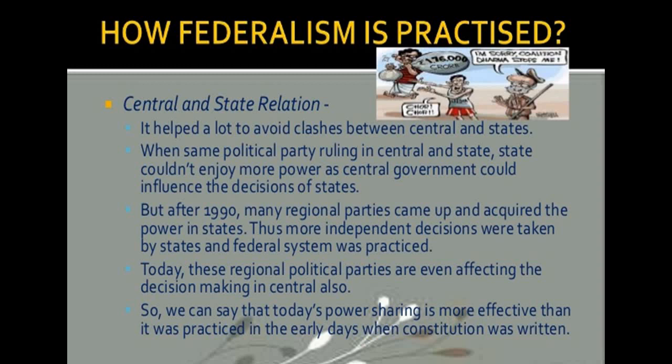And in earlier years also, in 1990, many regional parties came up to acquire power in the states, and more independent decisions were taken by the states, and the federal system was practiced. All of this changed significantly after the 1990s. All these systems have changed. What was there in 1990, this period saw the rise of regional political parties in many states of the country. This was also the beginning of the era of coalition governments.